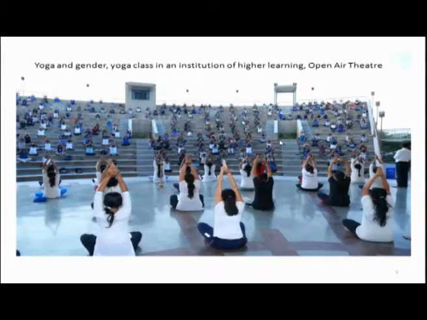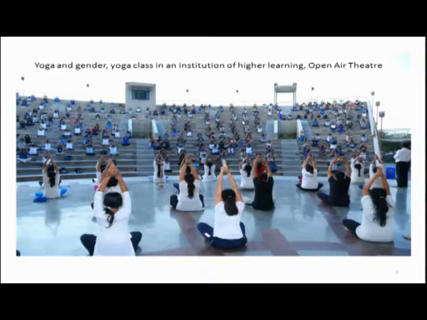So, this visual is able to say that this yoga class is doing a good thing, making students more aware of health requirements and teaching them yoga, but it is also strengthening the gender stereotypes.